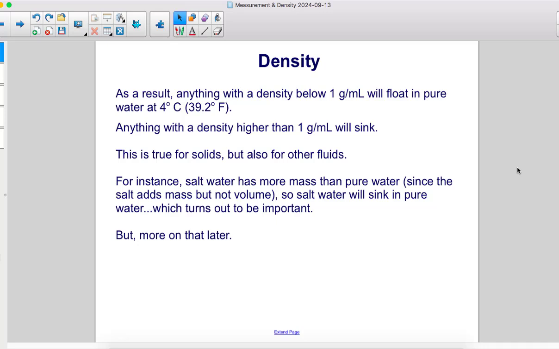For instance, salt water has more mass than pure water, since the salt adds mass but not volume. So salt water will sink in pure water, which turns out to be important. But more on that later.